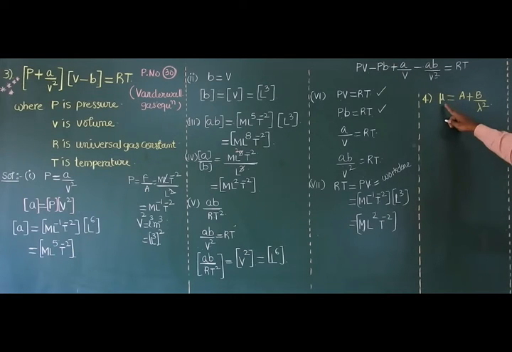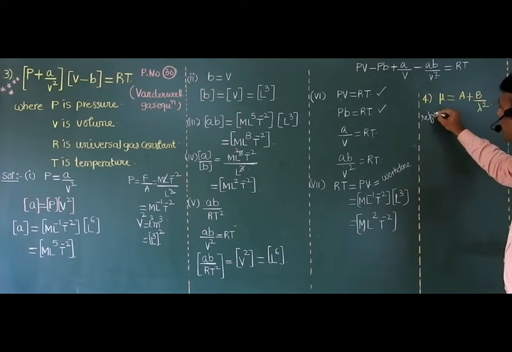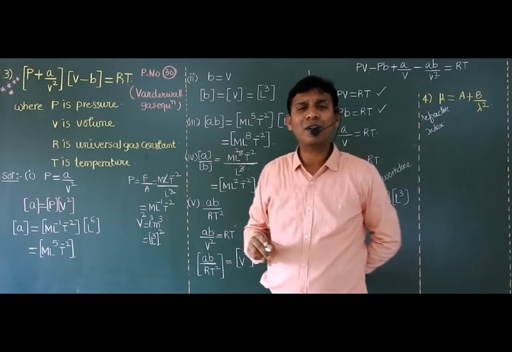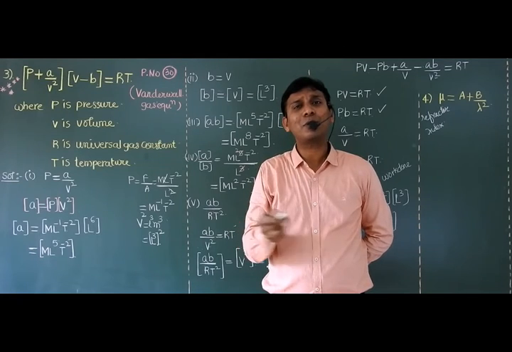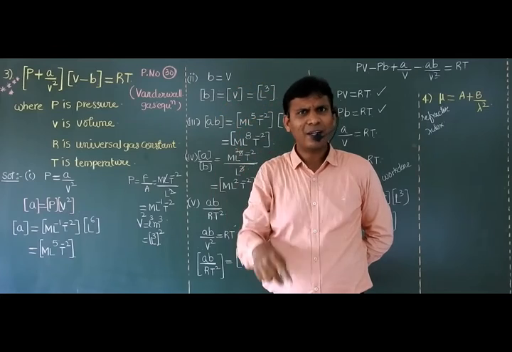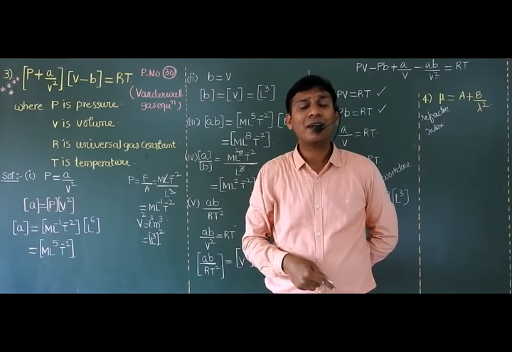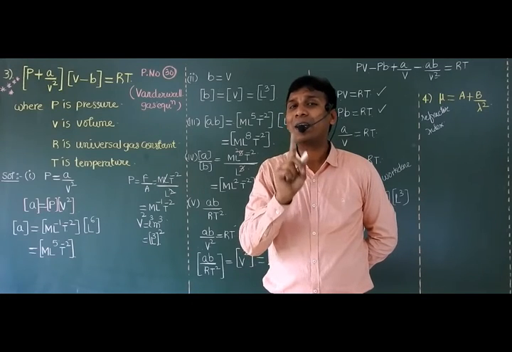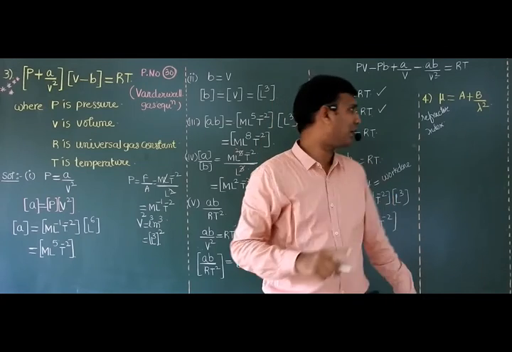Right. Next question, sir. Mu is nothing but refractive index. I think you already studied refractive index in optics. Refractive index mu is the ratio of velocity of light in vacuum to the velocity of light in medium. So, numerator is velocity, denominator is velocity. Velocity units, numerator and denominator are the same. Then, mu is a dimensionless quantity.